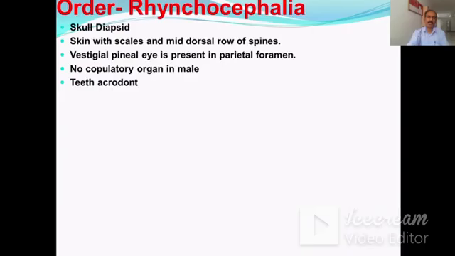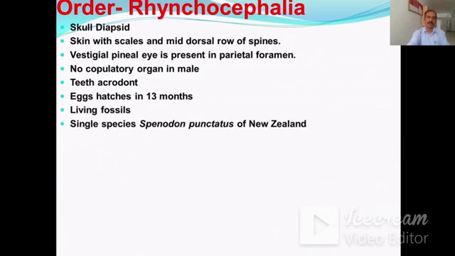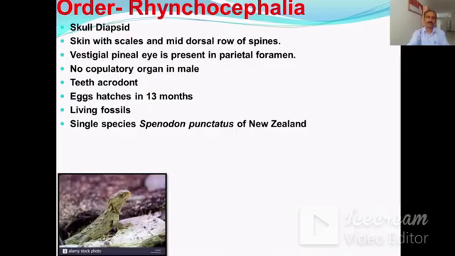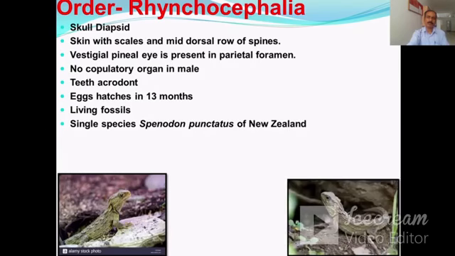The teeth are acrodont type. Eggs hatch in 13 months. These are the living fossils. There is a single species, namely Sphenodon punctatus of New Zealand. These are the photographs of the Sphenodon.